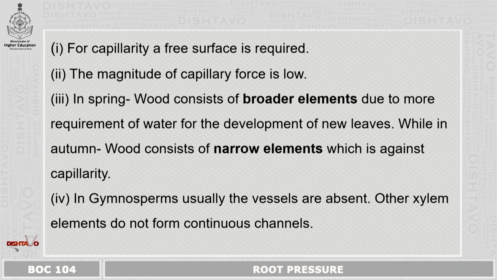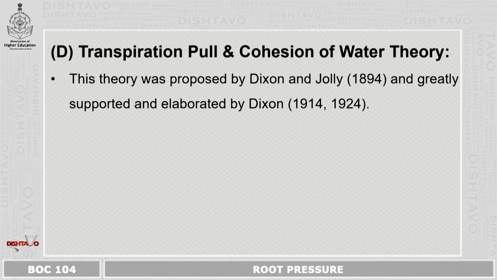Third, in spring, wood consists of broader elements due to more requirement of water for the development of new leaves, while in autumn, wood consists of narrow elements, which is against the capillarity rule. In gymnosperms, usually the vessels are absent and other xylem elements do not form a continuous channel.